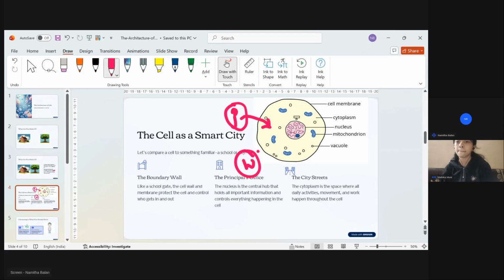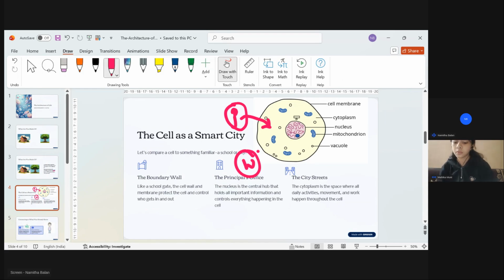It is like an entry gate. So here we can compare this with our school gate. It will allow only those which have to go inside, and it will not allow those which have no role inside the cell. So we can say in short that the cell membrane is called a selectively permeable membrane, which means that it will only allow the things which are needed inside.